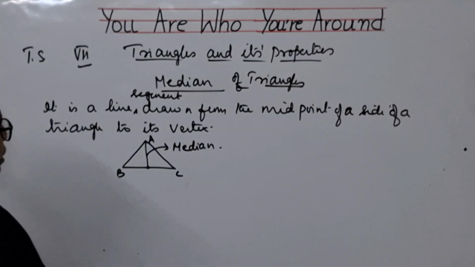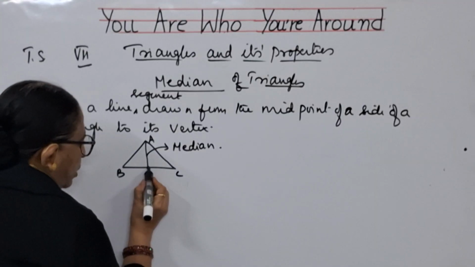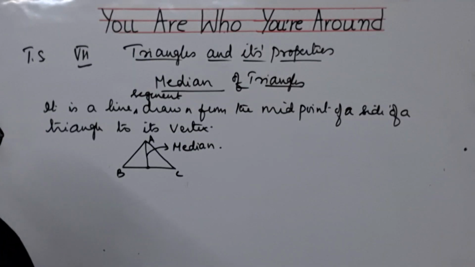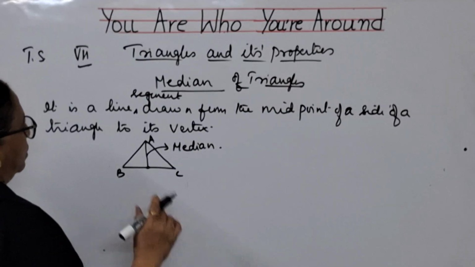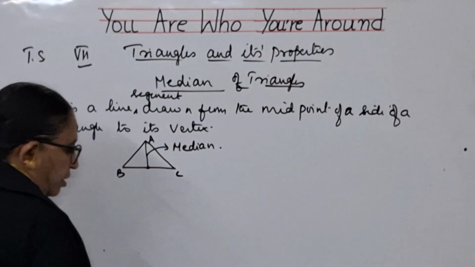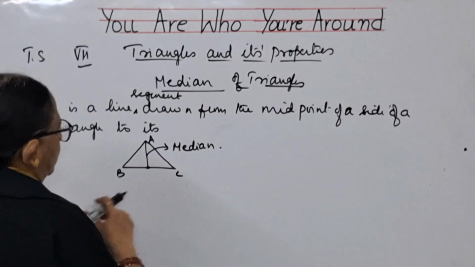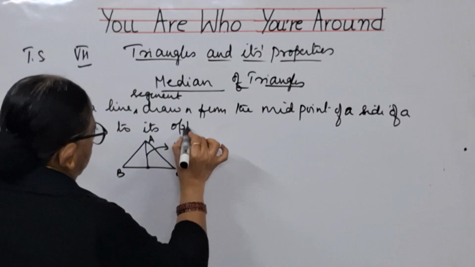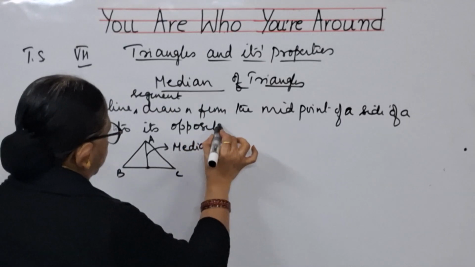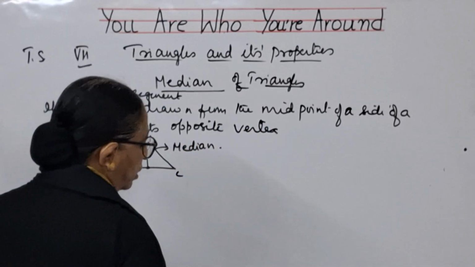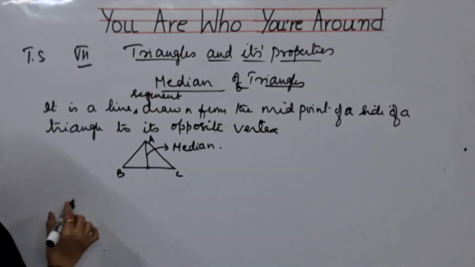What is this, children? It is a line drawn from the midpoint of the base to the opposite vertex. To its opposite vertex, I will write. So for the side, opposite vertex. This is the definition of the median, children.